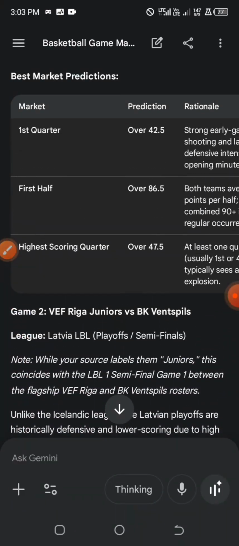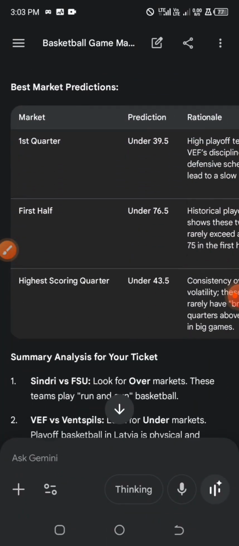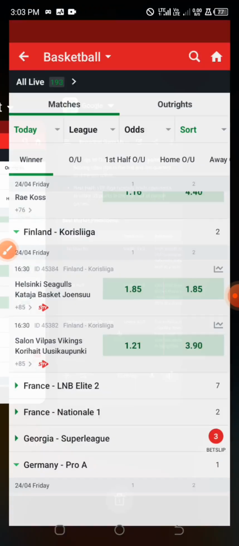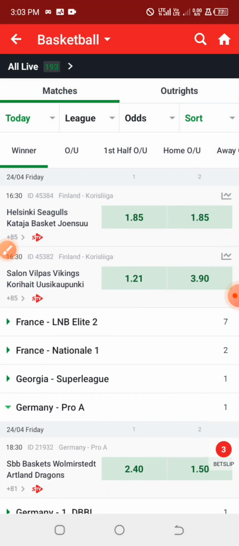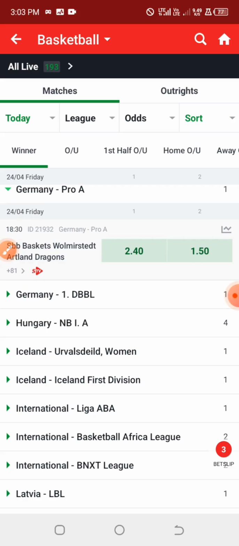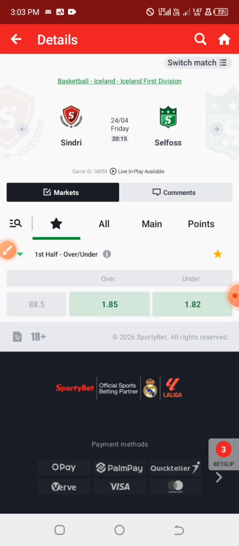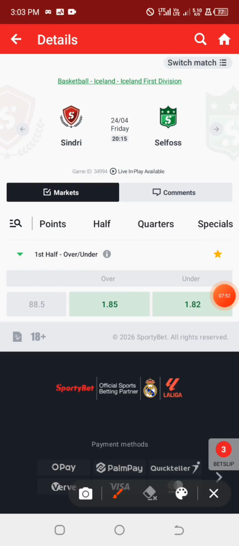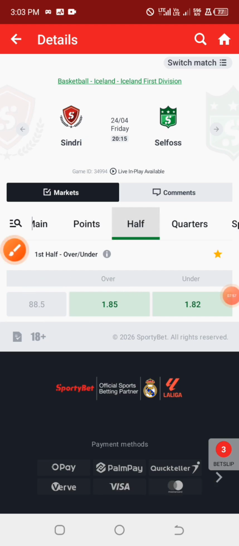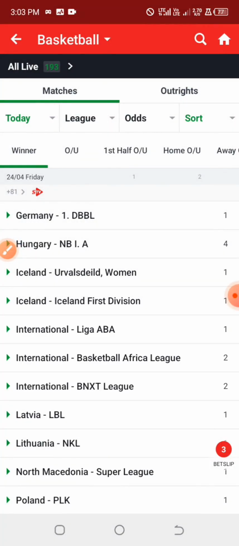So the first one over 86.5. The match between Latvia against the opponent, this one is 76.5. Alright, so let's check the odd allocation for these two games. Looking into the Iceland League game first, Sindri against Selfos. The lowest odd line that the bookmakers are currently providing is 88.5, which is too high, higher than the actual prediction by the AI. So we are going to skip this particular game.